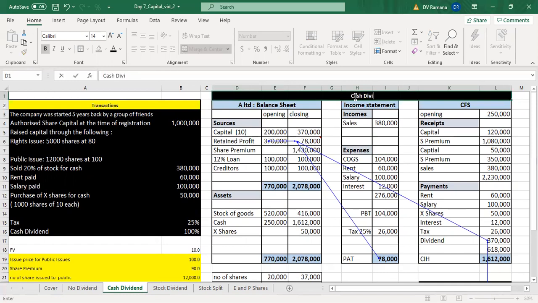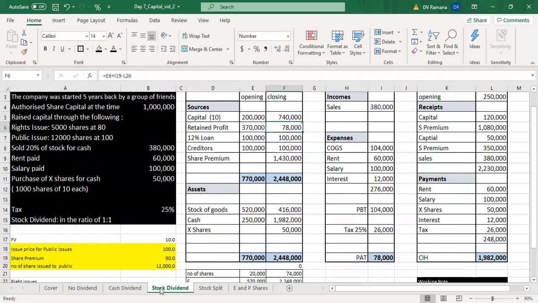So we saw the impact of cash dividend on the book value. Now suppose the company says, no, I don't want to give cash dividend, but would like to give stock dividend just to maintain the same ratio. Normally the stock dividend is expressed in the form of the number of shares to be given to the existing shareholders. So suppose the company declares stock dividend in the ratio of 1:1.